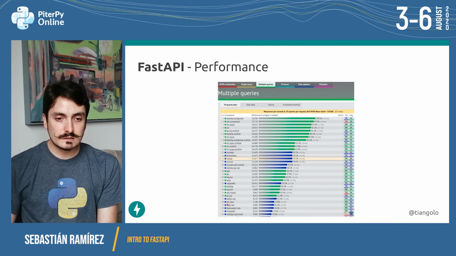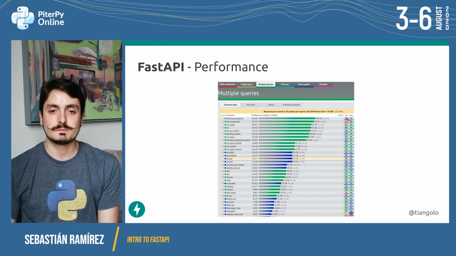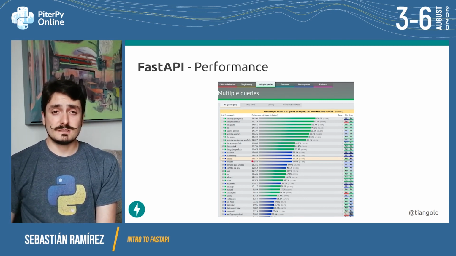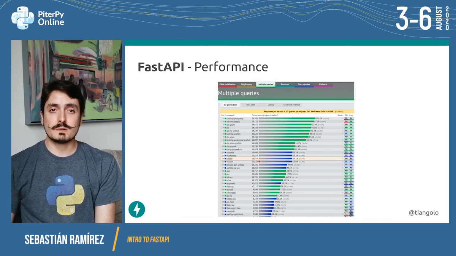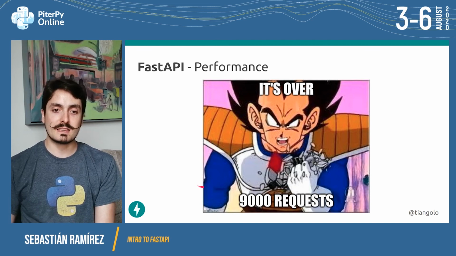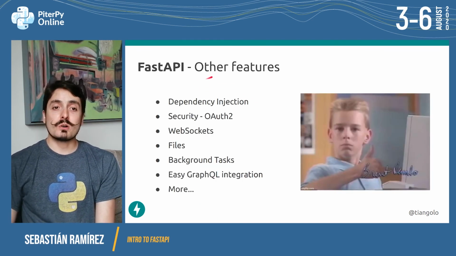You can see Flask is over here below, and Django will be somewhere down there. And as you can see, we are being able to handle 15-something thousand requests per second in this benchmark. So that will mean that it's over 9,000 requests. So that's quite nice. Now, FastAPI has other features.